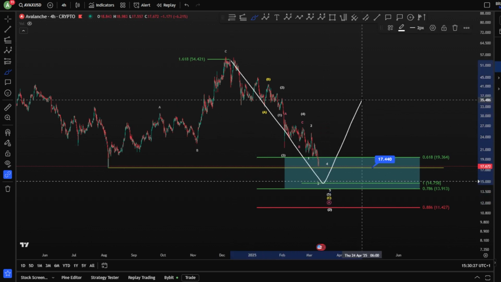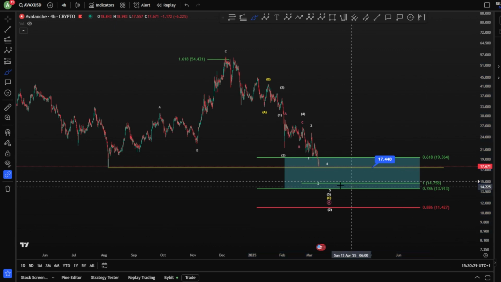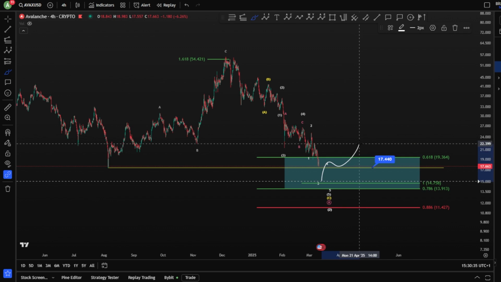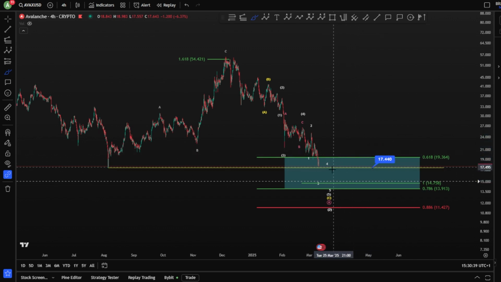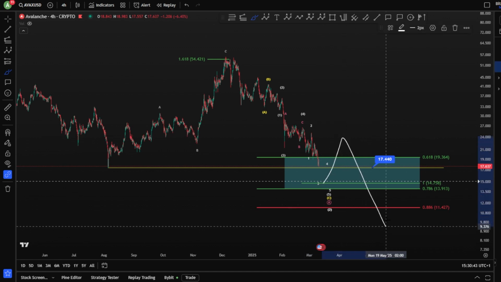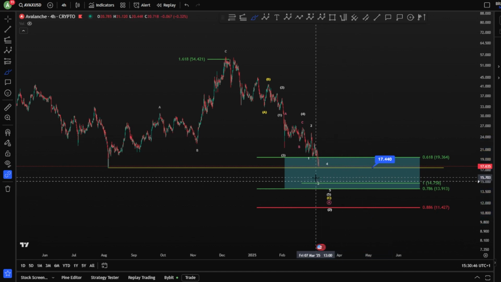You would like to see another wave B and a C, meaning the rebound is coming sooner or later, whether you are bullish or bearish. A rebound has to be given, and a decisive rebound as well, in order to continue towards the downside.